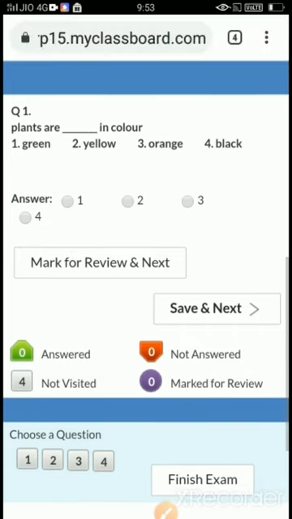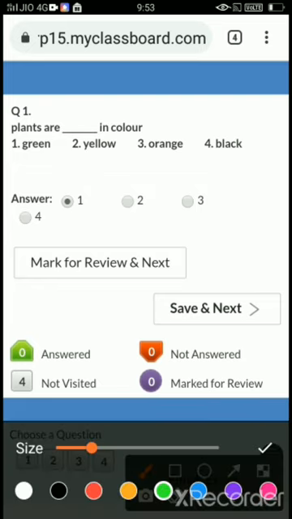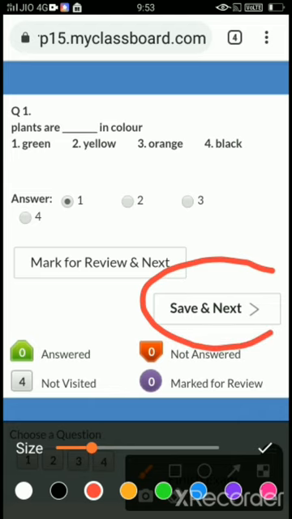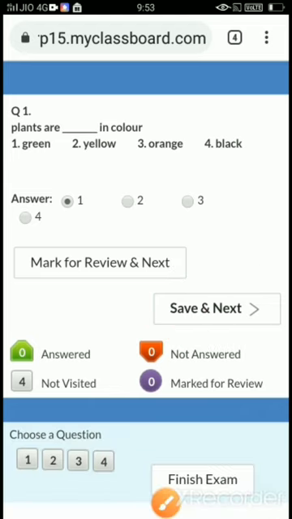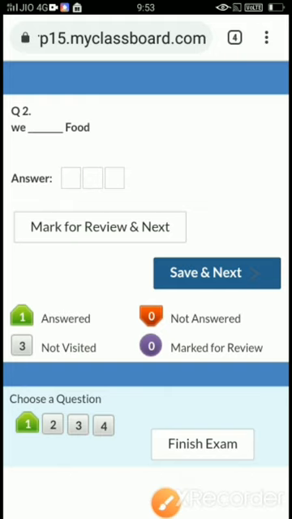So first question is, plants are dash in color, and this is a multiple choice question, children. So first, green, yellow, orange, black. I think green is correct answer, so I have clicked on number 1. Once you click on number 1, here you are able to see save and next option is there. Click on save and next. This will take you to second. Don't forget to save and next. If you don't save, then your answer will not be saved and you will not get marks. Please always click on save and next.